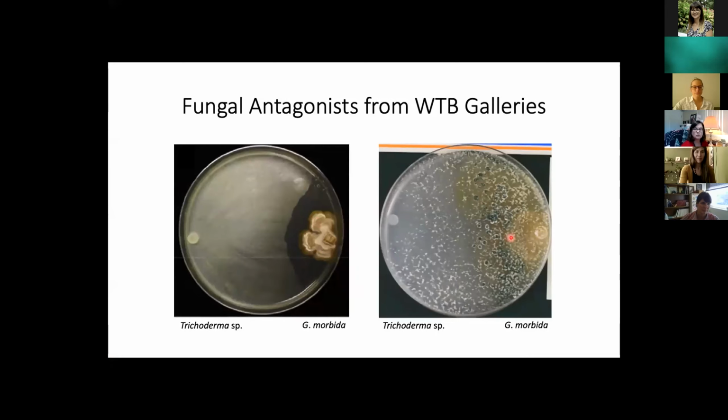Another thing I'd like to point out is that in our TCD positive trees in Washington, some indicator OTUs that we're seeing are, first of all, a Geosmithia OTU, which is a good sign. We would like to find our fungal pathogen as an indicator of disease in our TCD positive trees. We're also finding other fungal pathogens such as Alternaria metachromatica and an OTU identified to the fungal family Leptosphaeriaceae, which includes both saprotrophs and fungal plant pathogens.